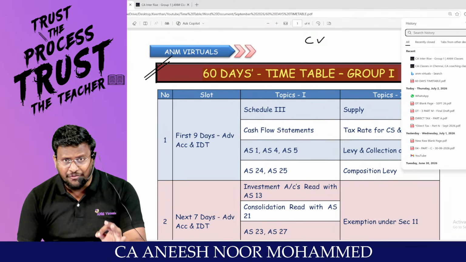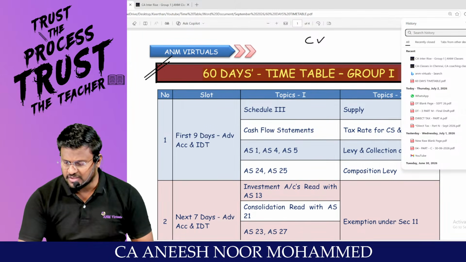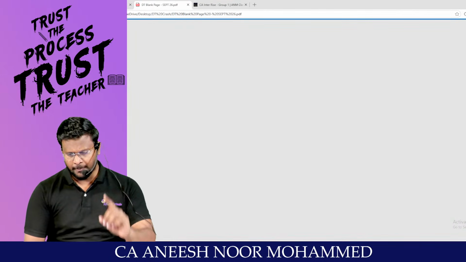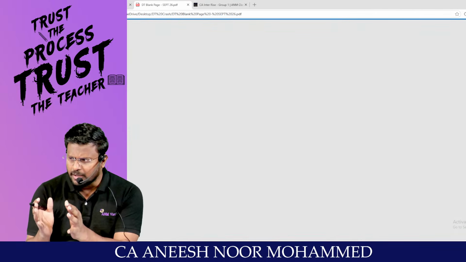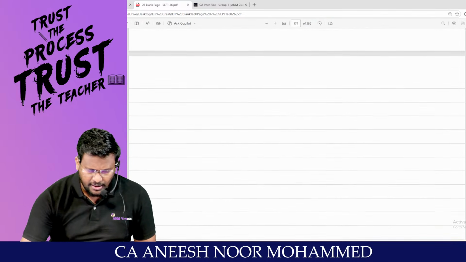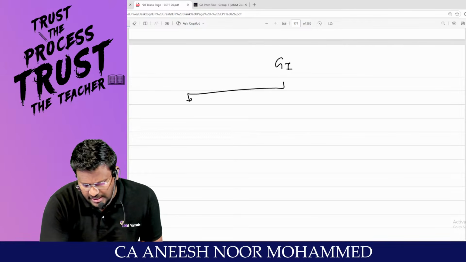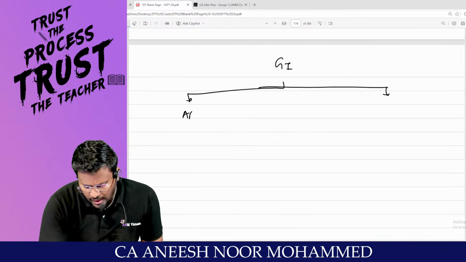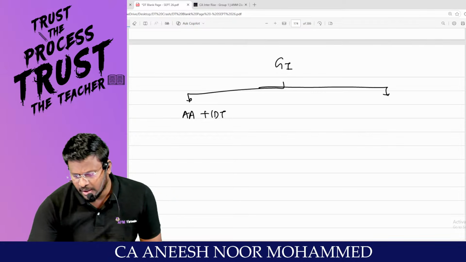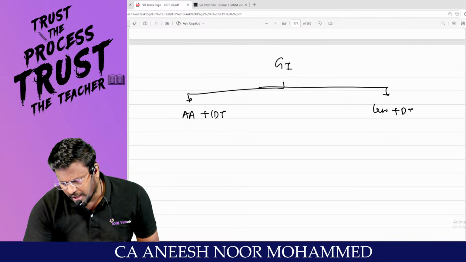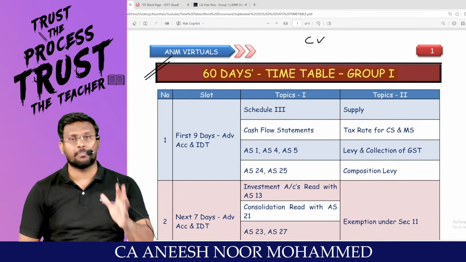You can classify that 4 papers into 2 combos if you are going to write one group. That is, take 100 marks of advanced accounting and, my dear lovable students, 50 marks of IDT. So group number 1, you can classify like this. Sir, advanced accounting plus IDT, and law, another 100 marks, plus DT. This is a revision plan.